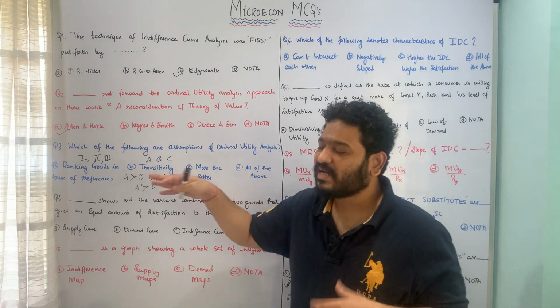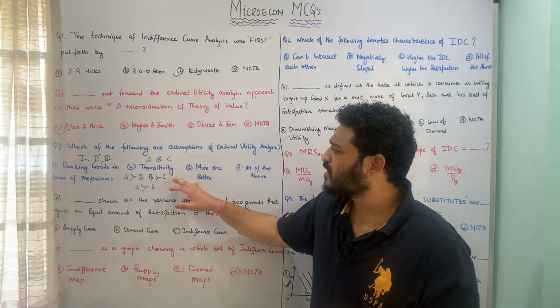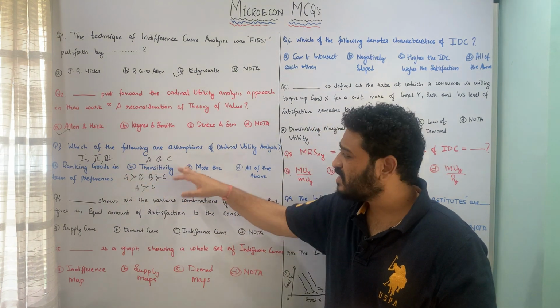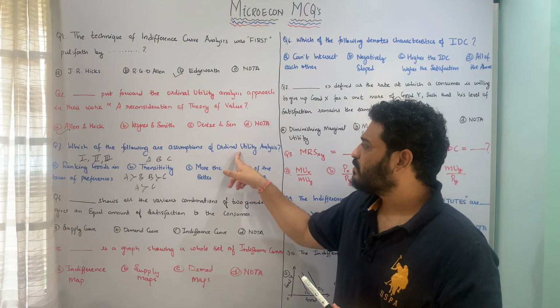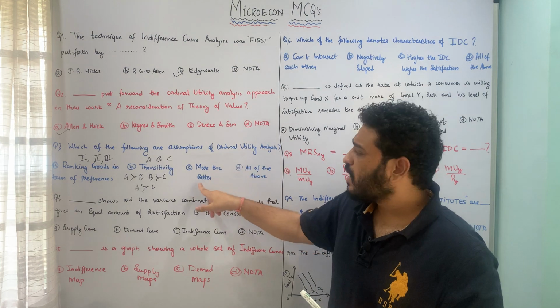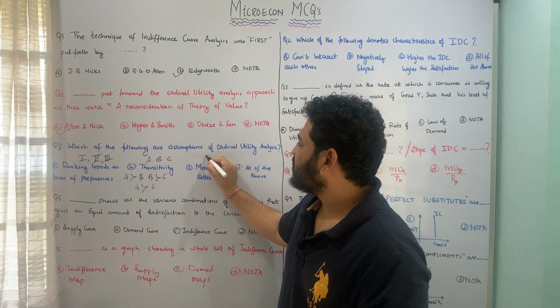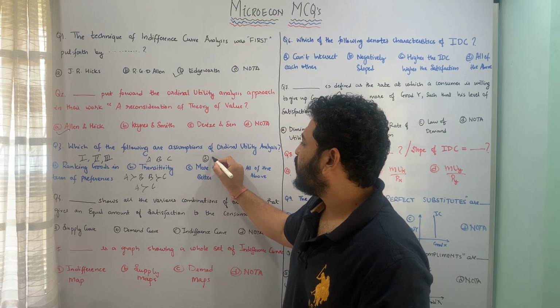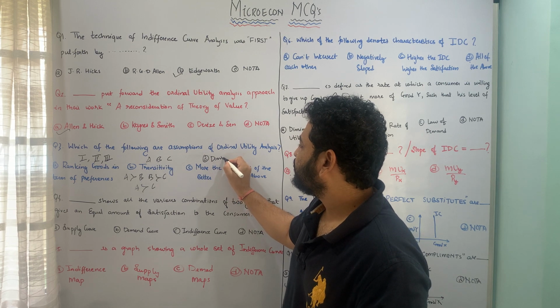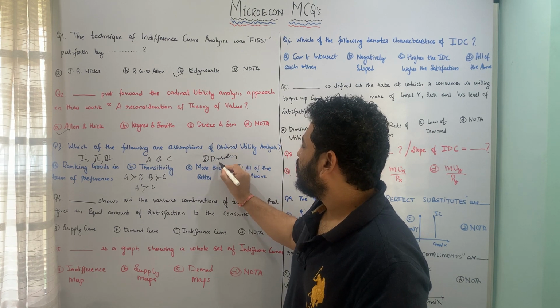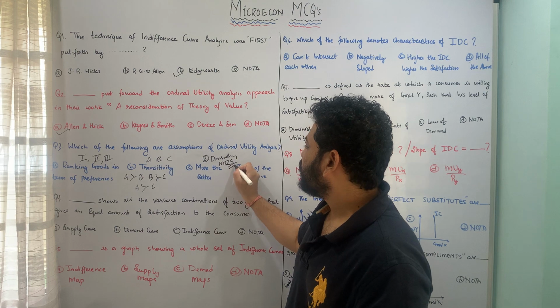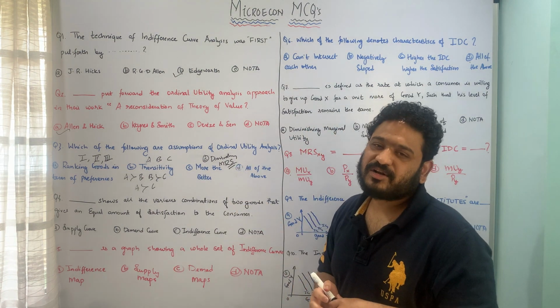Now all these three things, I spent a minute on explaining these three because they are important, and these are the assumptions of ordinal utility analysis. Along with this, I'll just write one more point here, diminishing marginal rate of substitution.